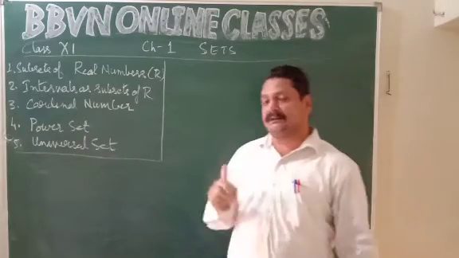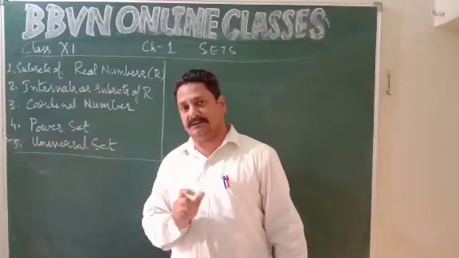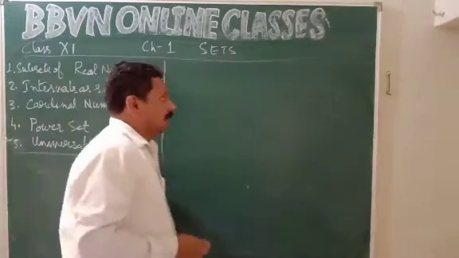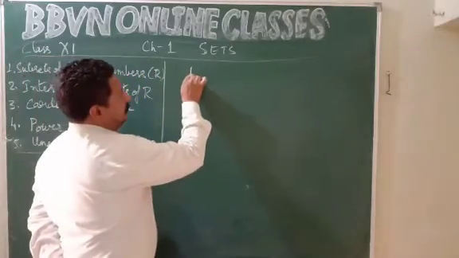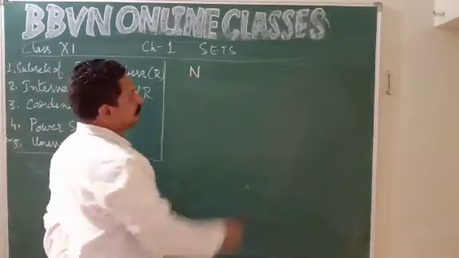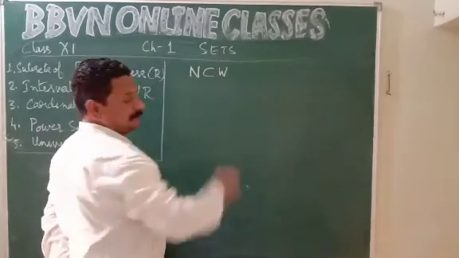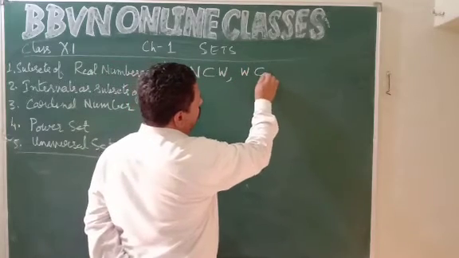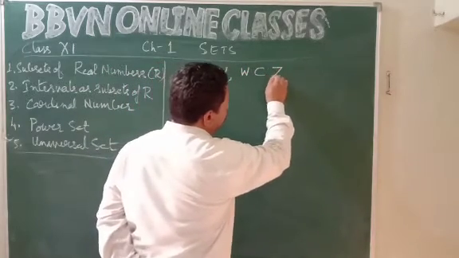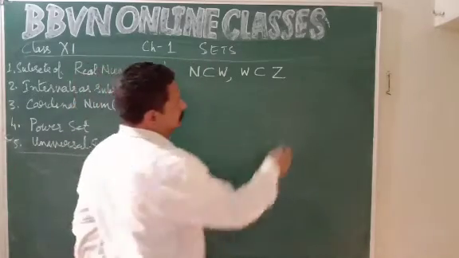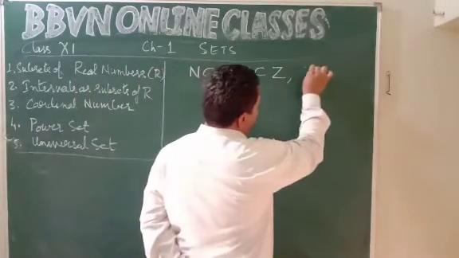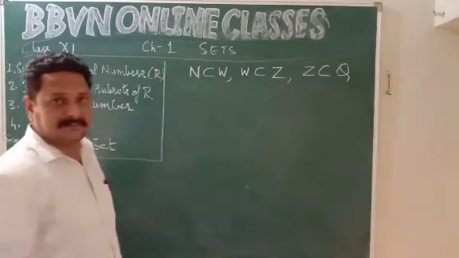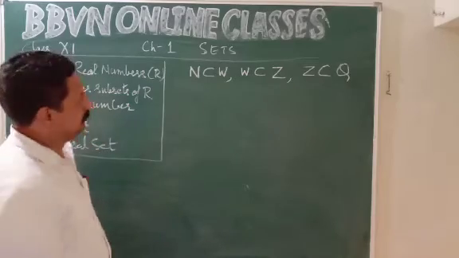So, coming to the first thing, subsets we have discussed yesterday. Part of a set is a subset. Right? Now subsets of real numbers. See children, we know that natural numbers are the subset of whole numbers. Right? Also whole numbers are the subset of integers. Integers are represented by capital Z. Then we know that integers are the subsets of rational numbers.